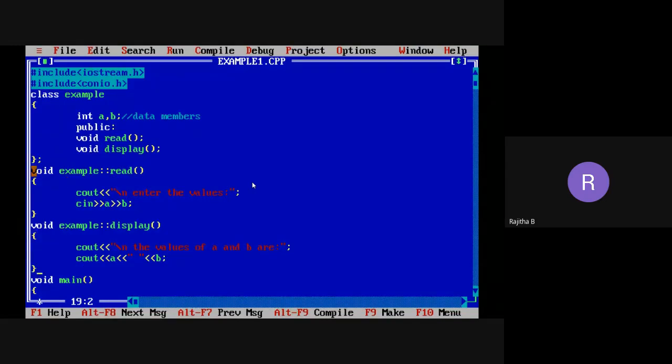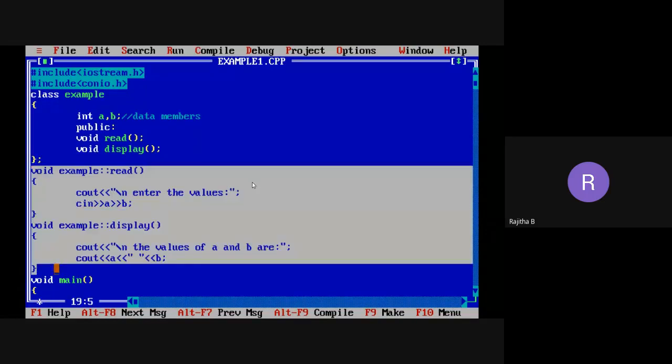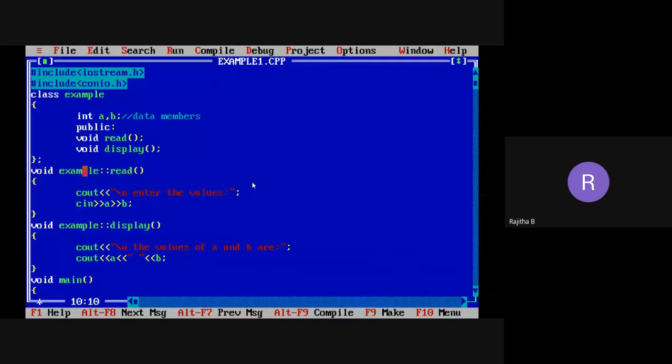Okay. So like this, you can define the function outside the class. What is the return type of the function? Which class does the function belong to? Scope resolution operator followed by the function name. Then open the braces, write the body of the function and close the braces. So this is the syntax to define a function outside the class. So here I am taking only the prototype. Only this is the prototype or declaration.